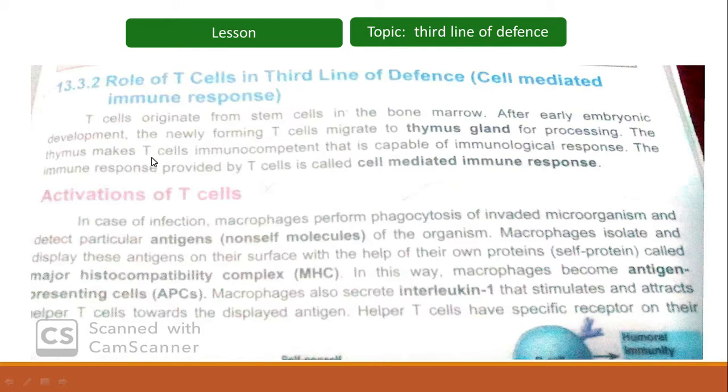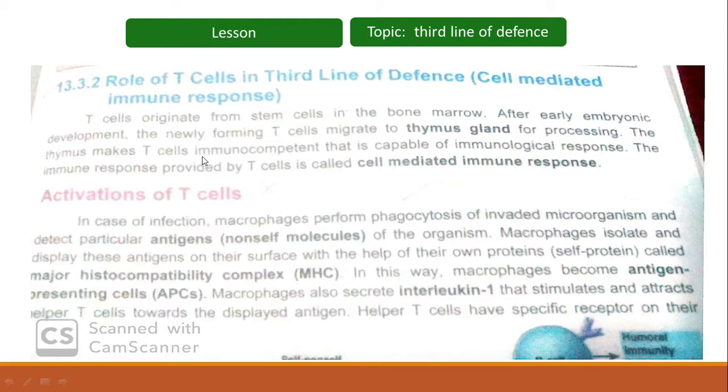The thymus makes T cells immunocompetent, that is, capable of immunological response. Until the T cells migrate to the thymus, they are not able to give any immunological response. When they move to the thymus gland, it makes the T cells immunocompetent, meaning they are competent of producing certain immune responses.